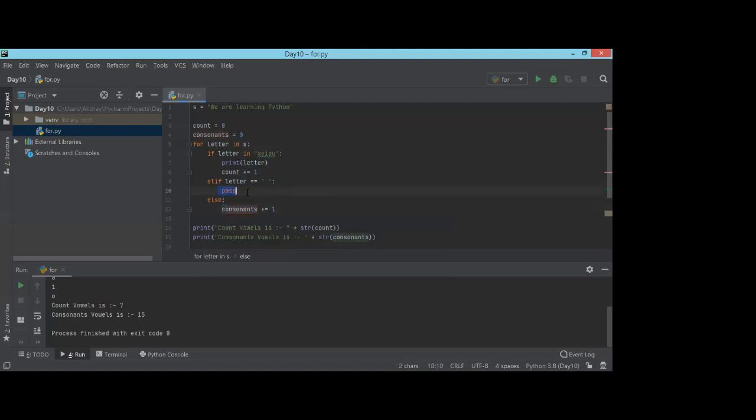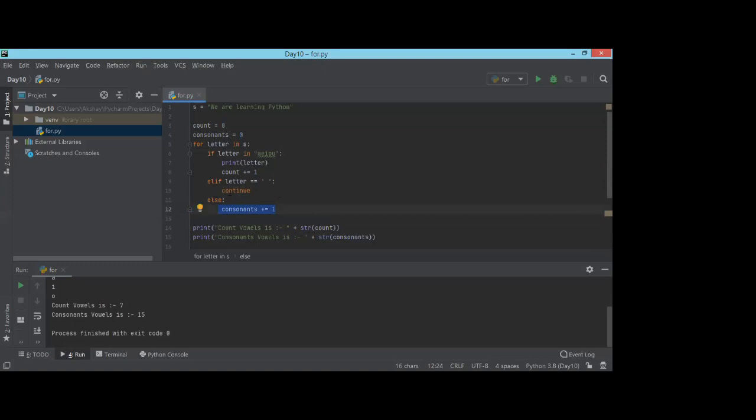So, let's go and check continue first. I'm just going to use continue, and it will not execute this particular statement. It will go to the first line of the loop; it will not restart, but it will not execute the next lines. Here continue is fitting the right way, because I don't want to add it into consonants.